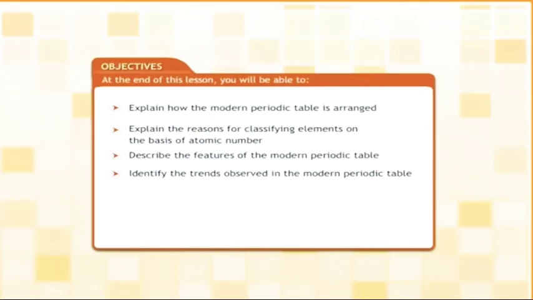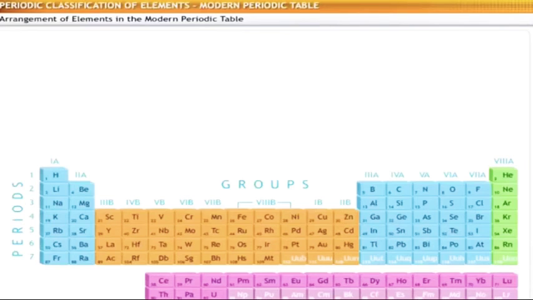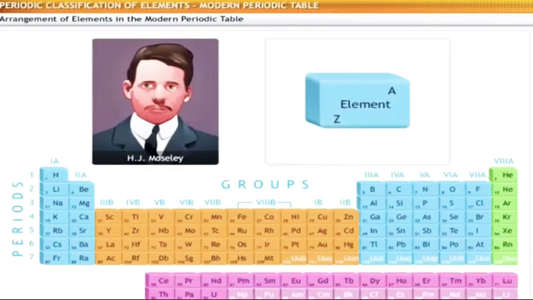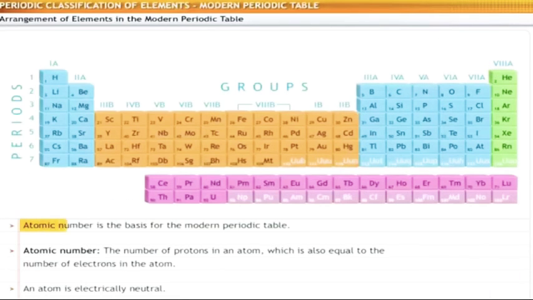In this lesson, you will learn in detail about the modern periodic law. The modern periodic law was developed by Moseley, an English physicist. This law states that the atomic number is a better basis for classification of elements than atomic weight. This law formed the basis for the modern periodic table.